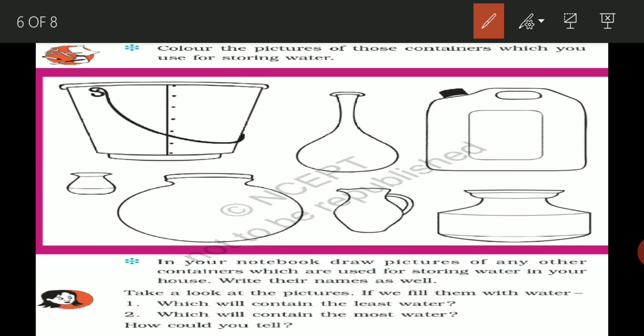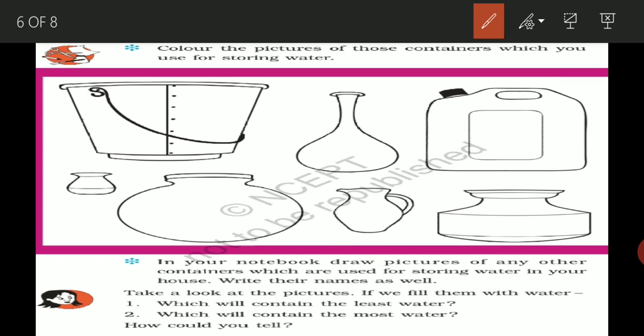Now the next one is, in your notebook, draw a picture of any other containers which you use for storing water. It is for you. If you are using something else except these things, you can draw the picture and you can color that also. Clear?